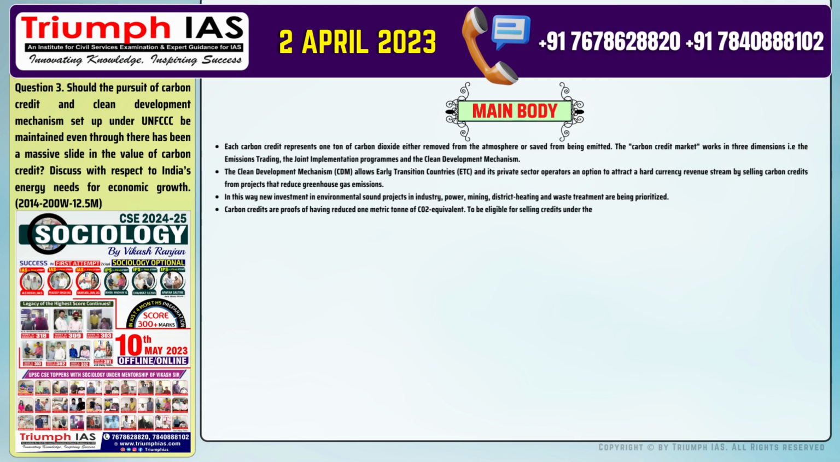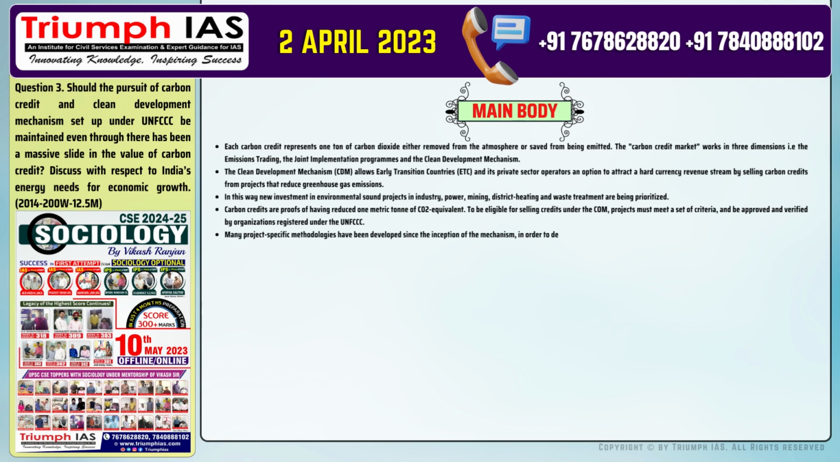Number 4. Carbon credits are proofs of having reduced 1 metric ton of CO2 equivalent. To be eligible for selling credits under the CDM, projects must meet a set of criteria and be approved and verified by organizations registered under the UNFCCC.